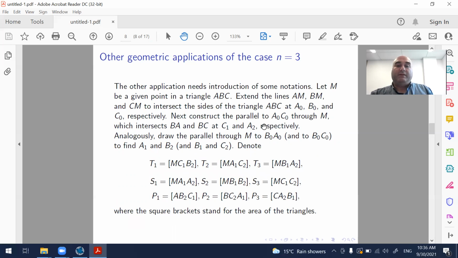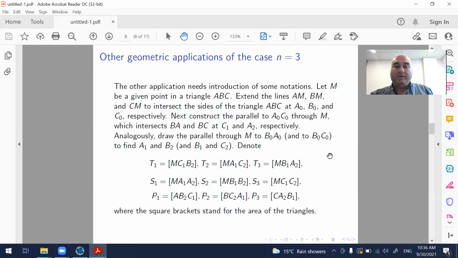One more geometric application of the case n equals 3. We need some notation to write this application. Let M be a given point in a triangle. Extend the lines AM, BM, and CM to intersect the sides of the triangle ABC at A0, B0, and C0 respectively. Next, construct a parallel to A0C0 through M, parallel to B0A0 through M, and parallel to B0C0 through M.